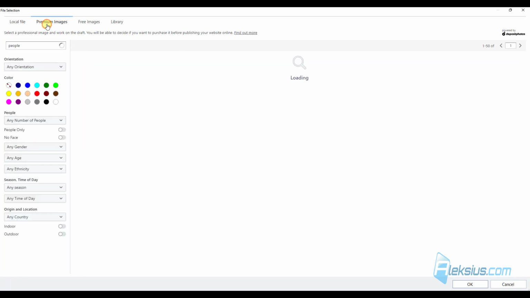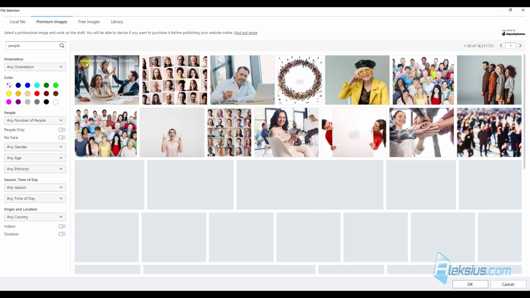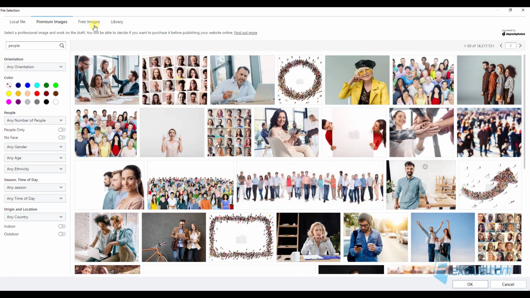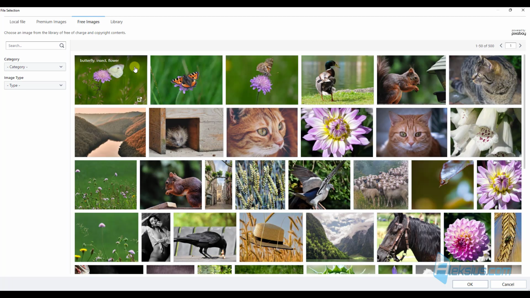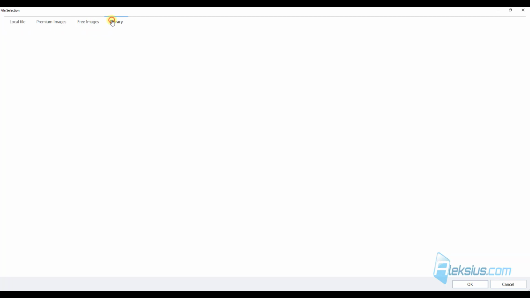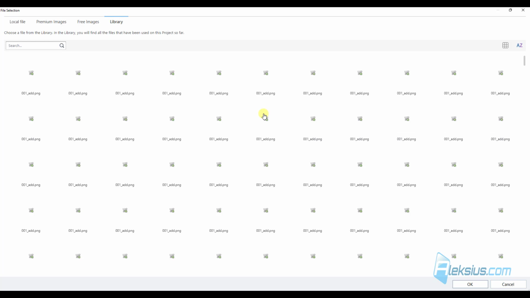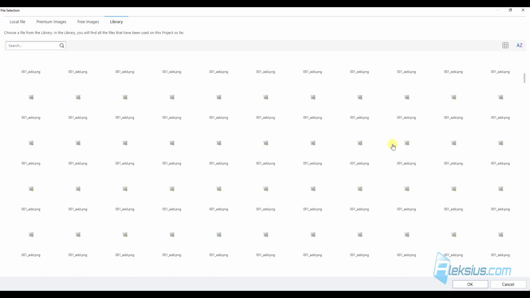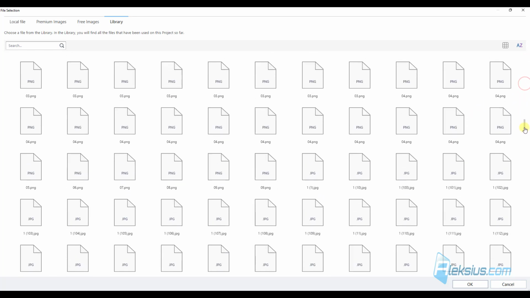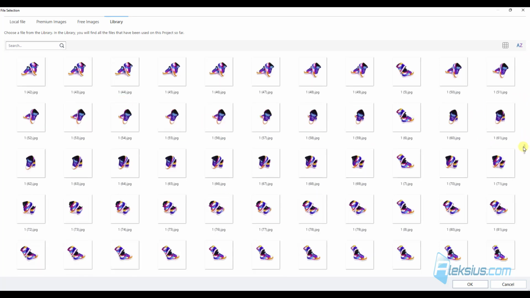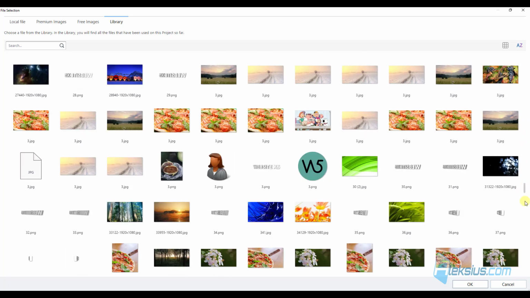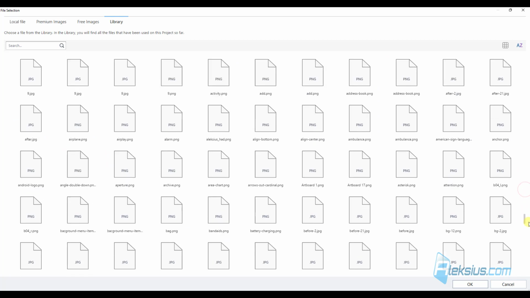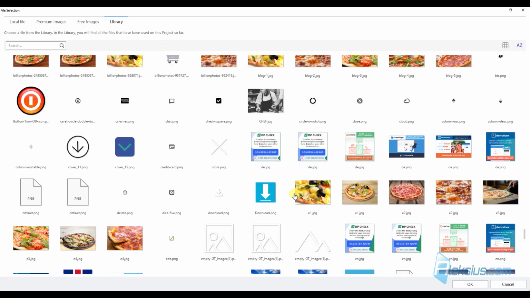Also here we can choose a premium image. We can choose free images. And we can use the library. The library contains all our objects which are used in the current project. Here are a lot of images. And we can use it, for example, for our purpose.